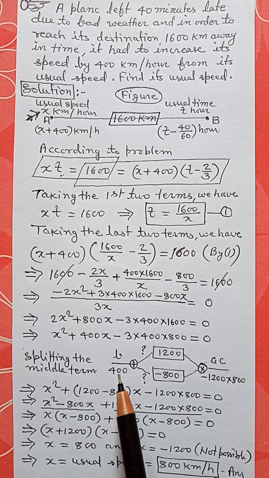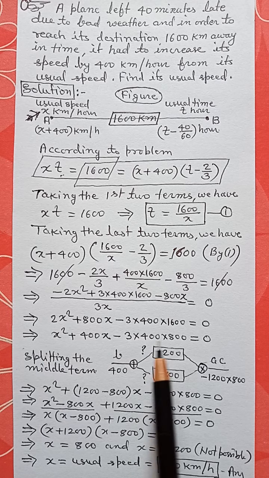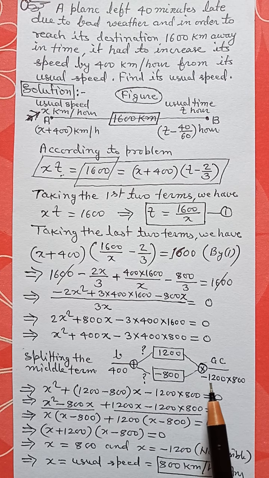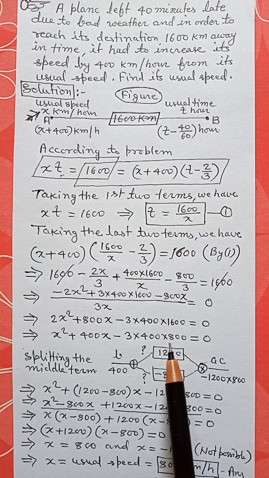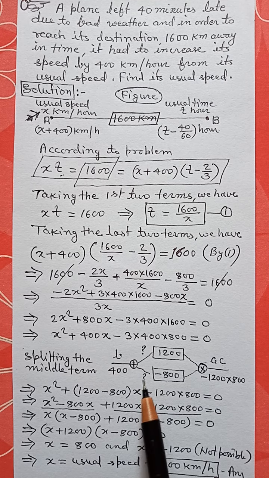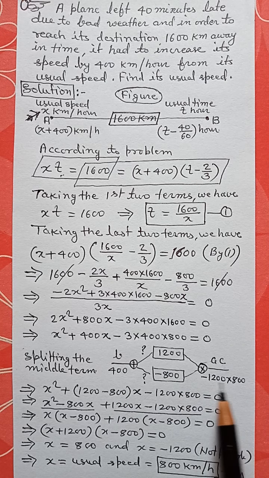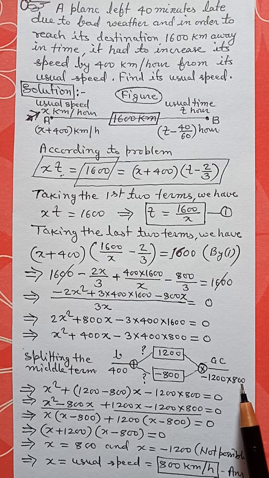Here the middle term is 400, and a multiplied by c is minus 1200 multiplied by 800. Now we have to look for two numbers such that their sum is 400 and their product is this much. We see that 1200 and 800 are going to serve our purpose.